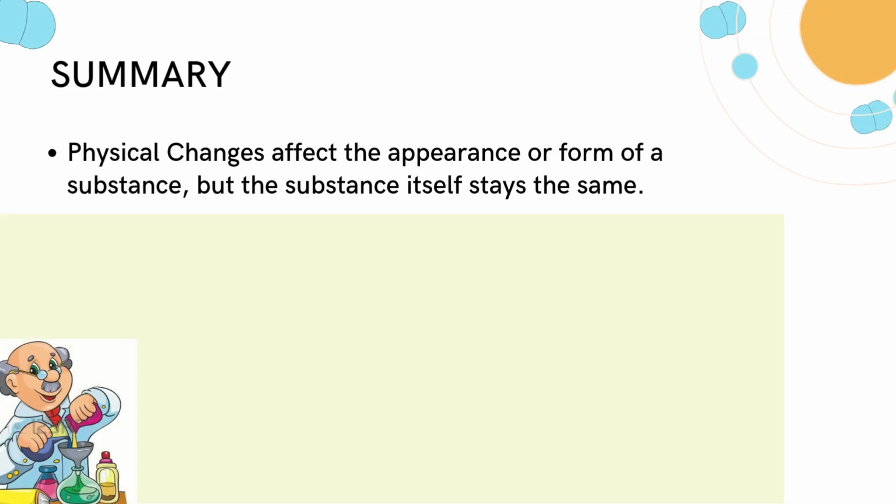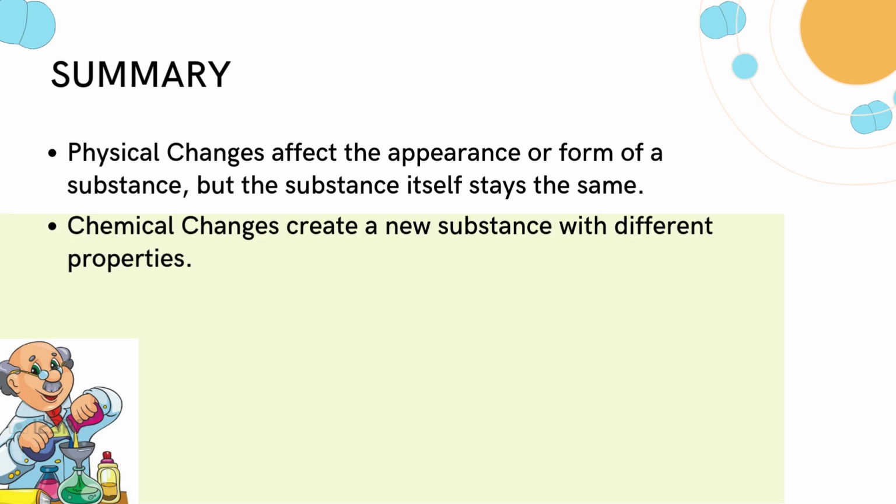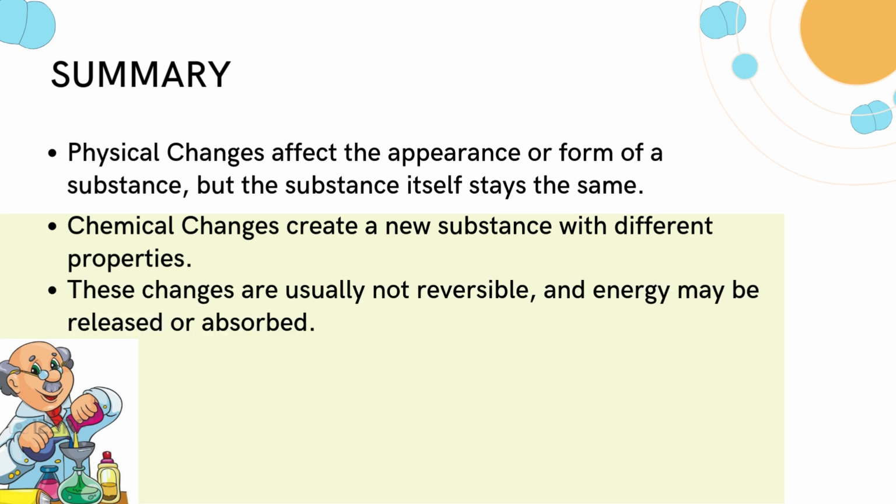Summary. Physical changes affect the appearance or form of a substance, but the substance itself stays the same. These changes are often reversible. Chemical changes create a new substance with different properties. These changes are usually not reversible, and energy may be released or absorbed.